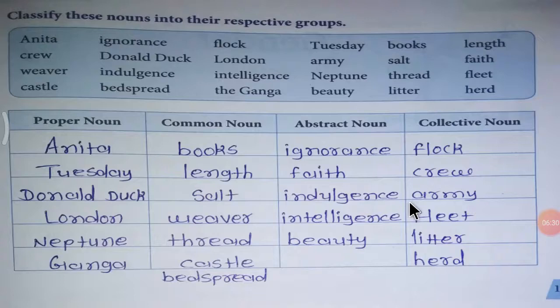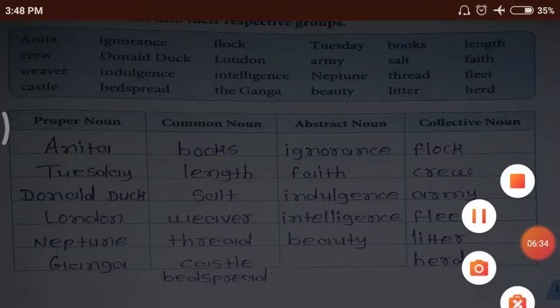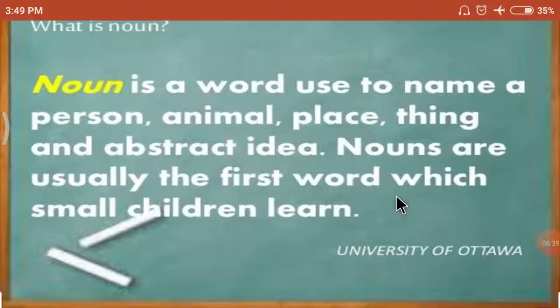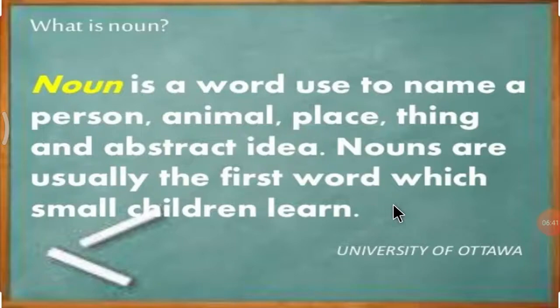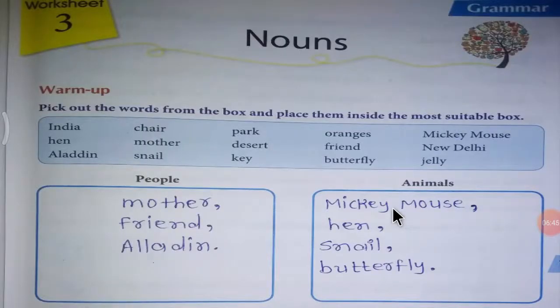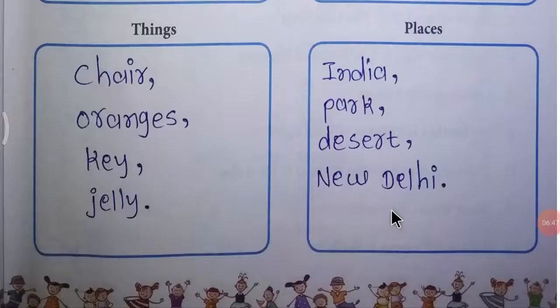So now let me show you the summary of today's session. Today we started with the heading of nouns. Then we understood the definition, what is a noun. Then we solved the textual warm-up exercise.